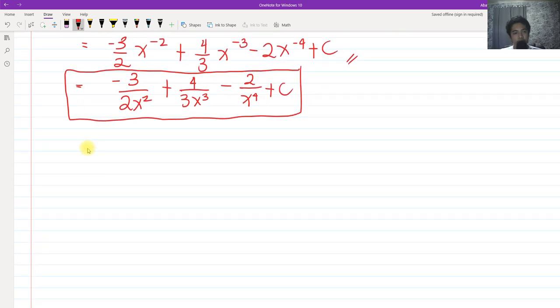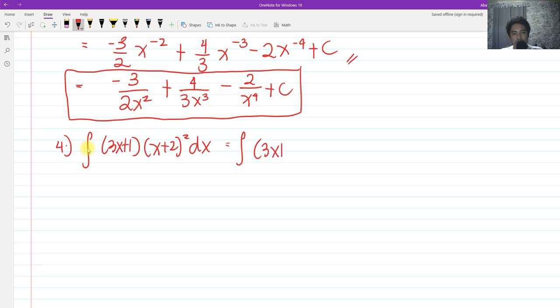So how about for number 4? For number 4, we have the integral of (3x plus 1)(x plus 2) squared dx. As you can see here, we cannot use the substitution method, because there will be no factor of u. So we have no other choice but to expand this.